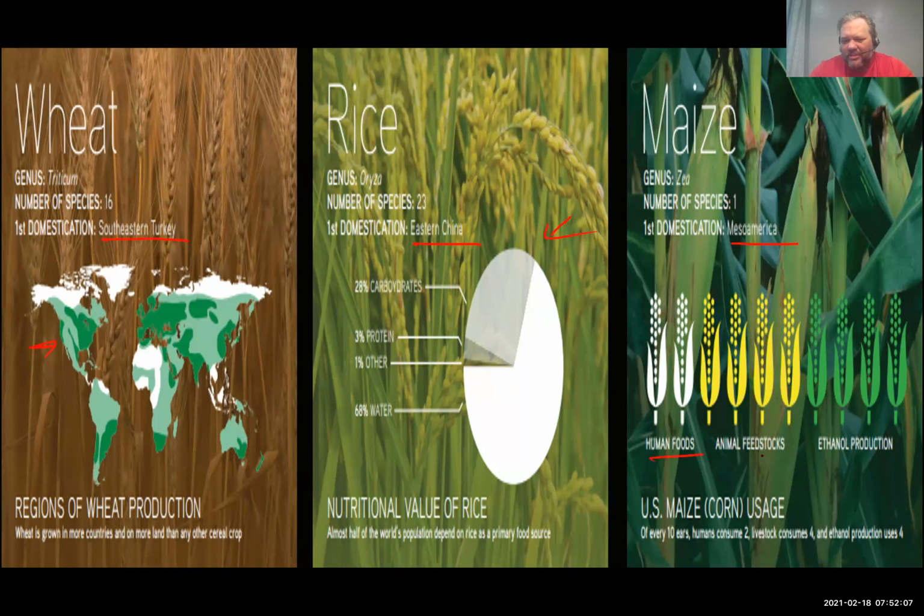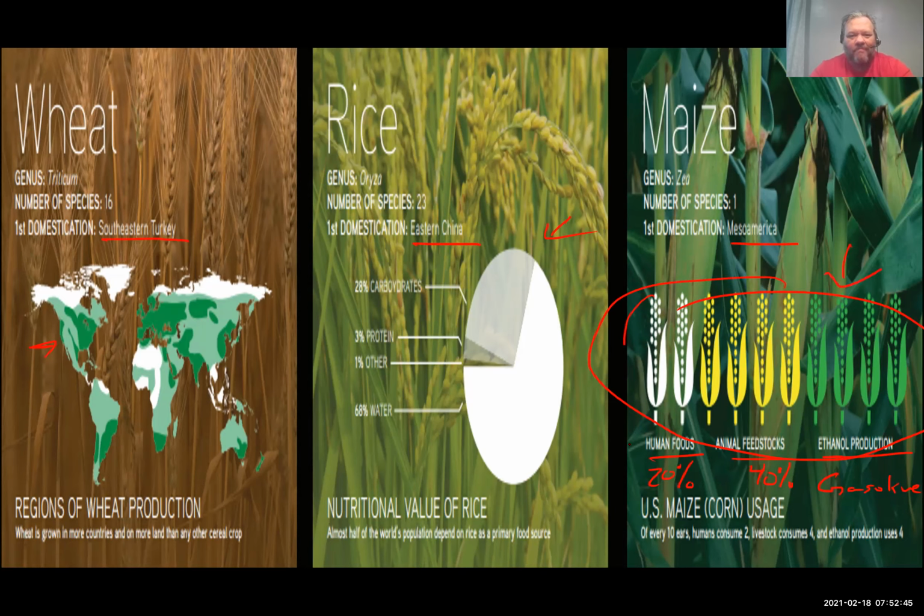Take a look at this. This is an interesting way to look at it. Of all of the corn produced in a year, humans consume about 20% of the corn. Animal feedstocks consume a share too. When they talk about corn fed beef, that kind of thing, they grow corn to feed the beef. And then ethanol products, this is actually gasoline. When you go to fill up your tank and it says this product contains 10% ethanol, that's what that is. And so we are driving with corn.